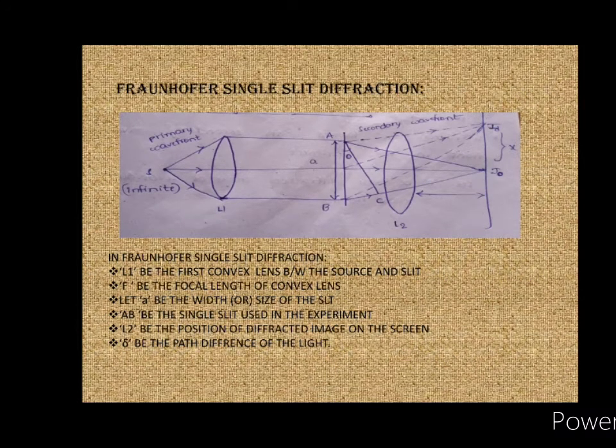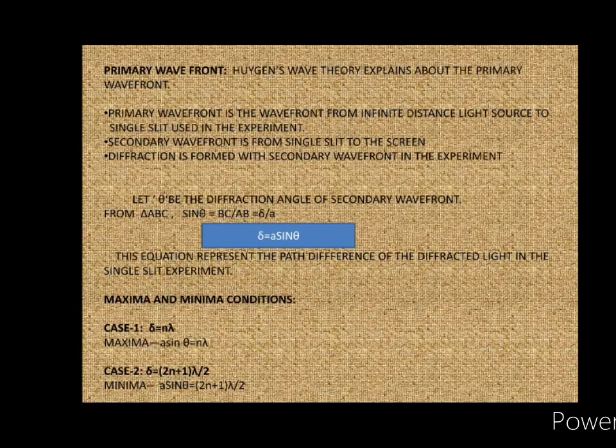Now the Fraunhofer single slit diffraction experiment. In this experiment you can observe this picture. Here S is the source where the light comes from, which is at infinite distance. The light rays come from infinite distance and are incident on L1, that is a convex lens. The convex lens makes the light rays travel in a parallel path, and they get incident on the obstacle and get deviated. Like this the picture will form.